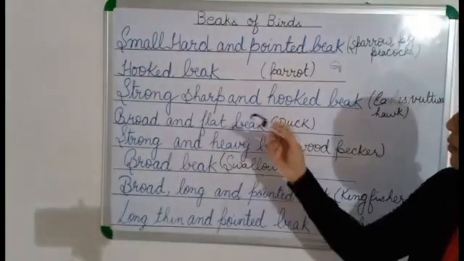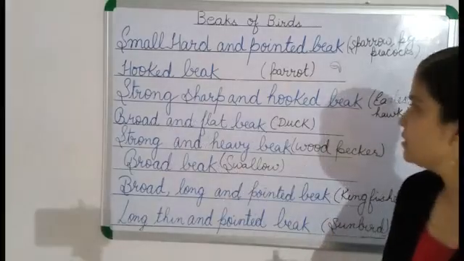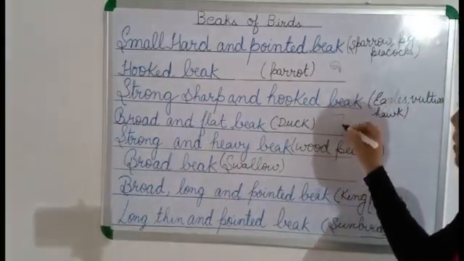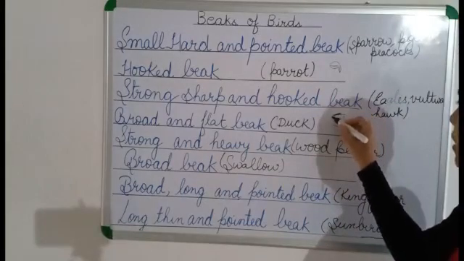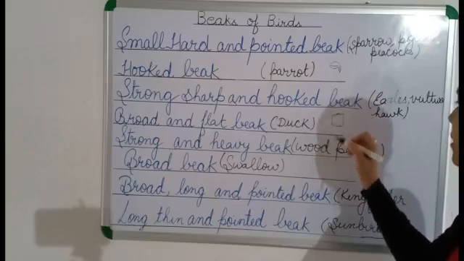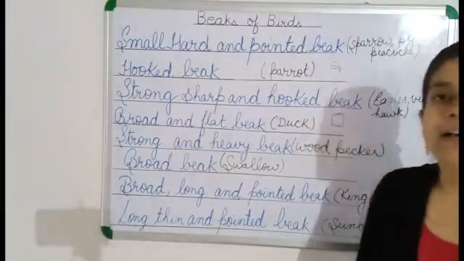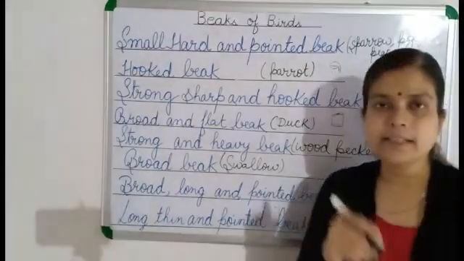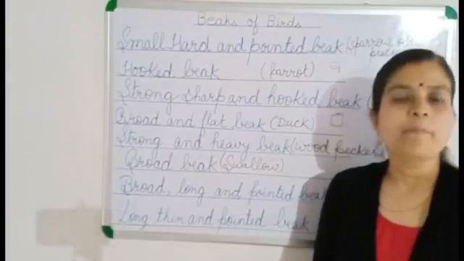Now the fourth type of beak is the broad and flat beak. It is the beak of the duck. It is just like a shovel shape, because ducks eat the insects which are found in muddy water.